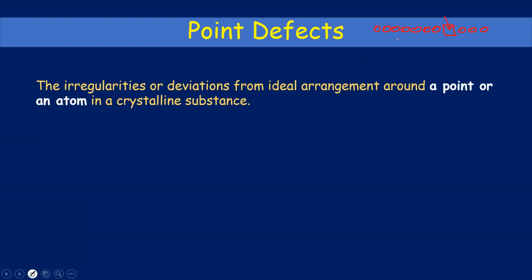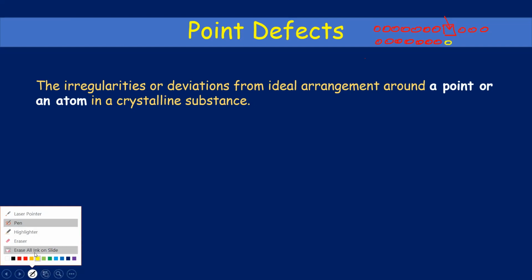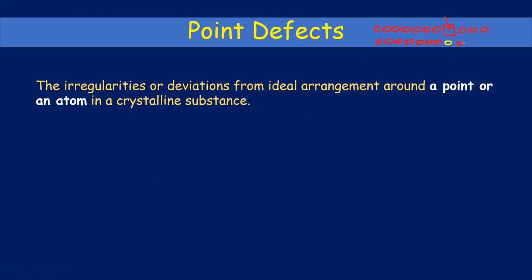The other thing that can happen is that if you have red atoms like this, and suddenly you find that there is a yellow atom in between, and furthermore there are again red atoms. So again, this is also a defect because we are expecting red atoms, but we are getting a yellow atom here, and this is also restricted around one atom. And that is why these types of defects are known as point defects.